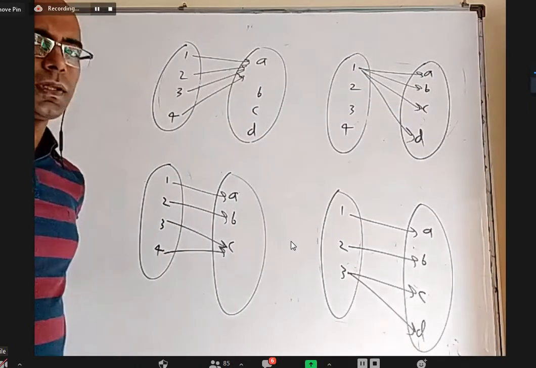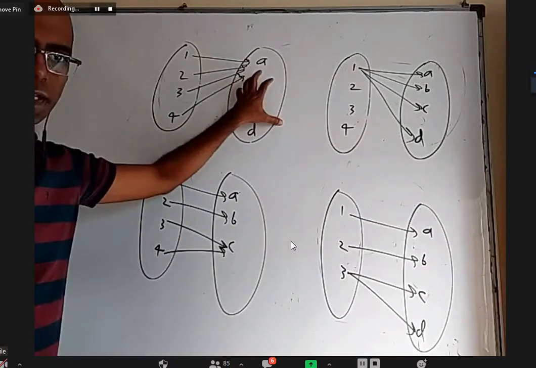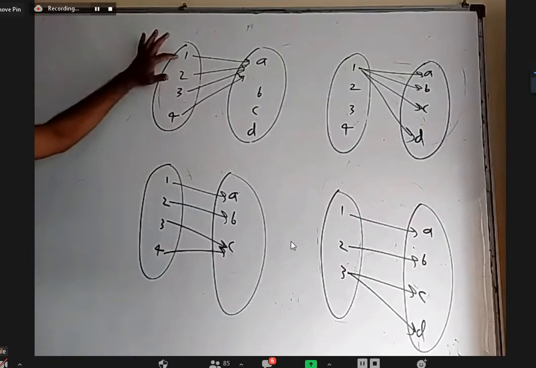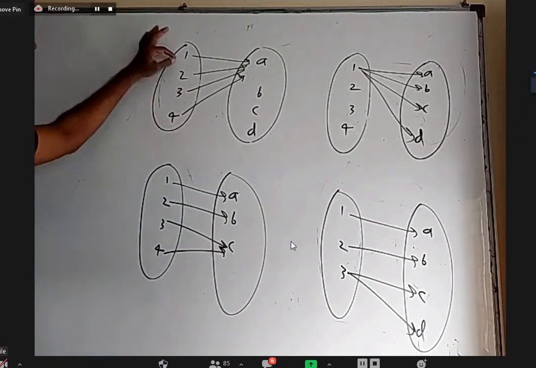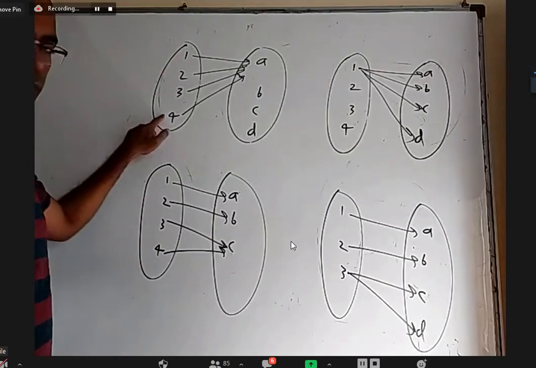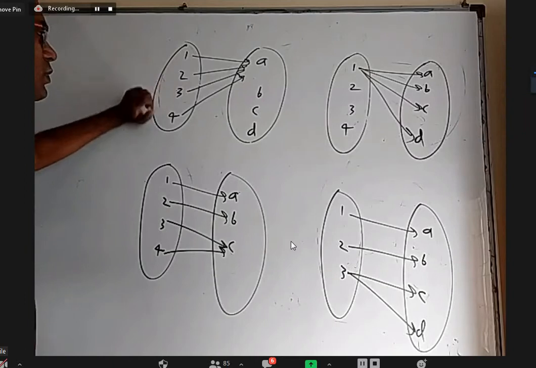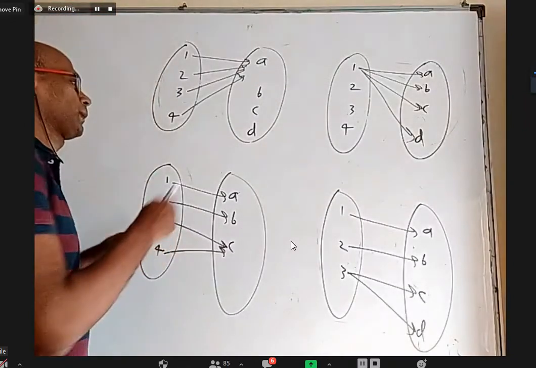Function mostly doesn't worry about the second set at all. All restrictions are about the first set only. Is everything used here? And is anything used more than once? So here everything is used without leaving anything. And 1 is used only once, 2 is used only once, 3 is used only once, 4 is used only once. Okay, this is a function, first one.